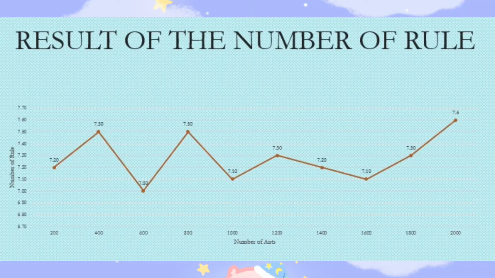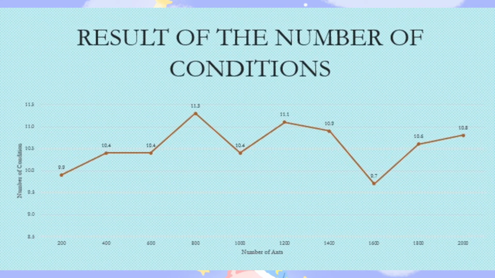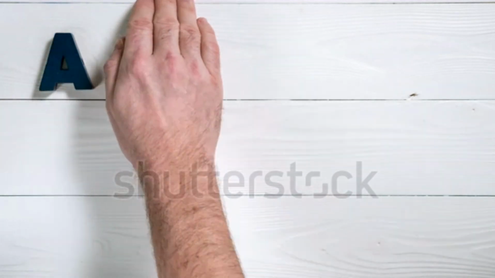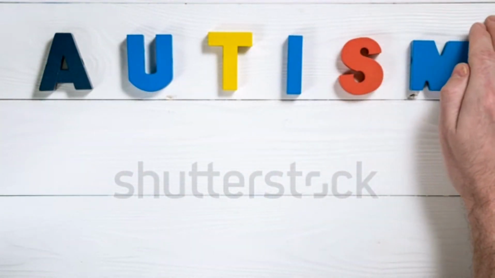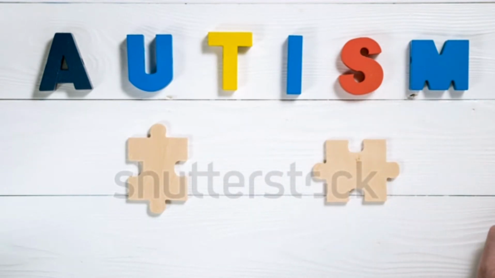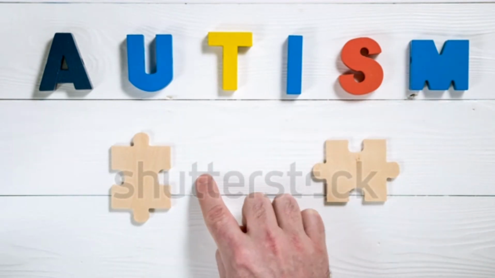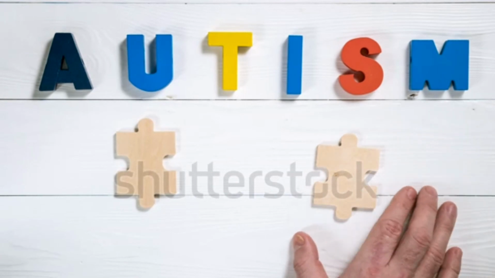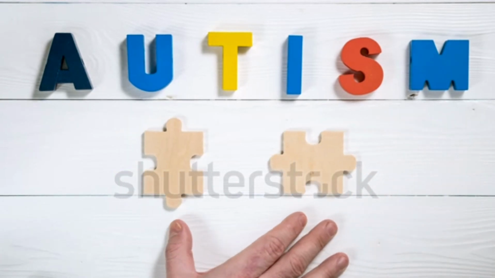Then, the lower the number of rules and number of conditions, the better the result. In conclusion, autistic spectrum disorder can be predicted by using the Ant-Miner algorithm. In the future, autism spectrum disorder in children can continue to be predicted, which can improve model accuracy.